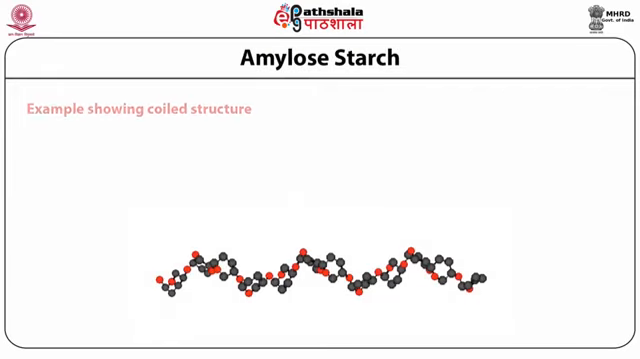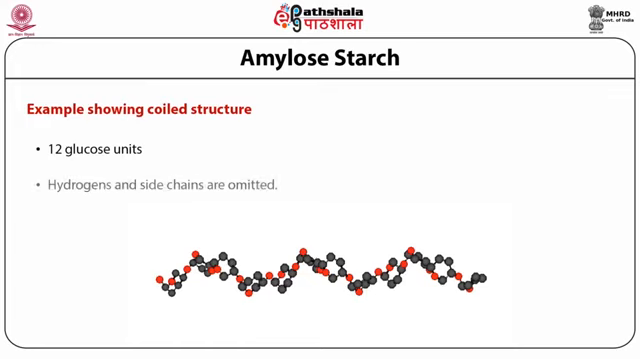Amylose starch, example showing coiled structure, 12 glucose units, hydrogen and side chains are omitted. So simply the molecule looks like a straight chain unit only throughout the polysaccharide unit.